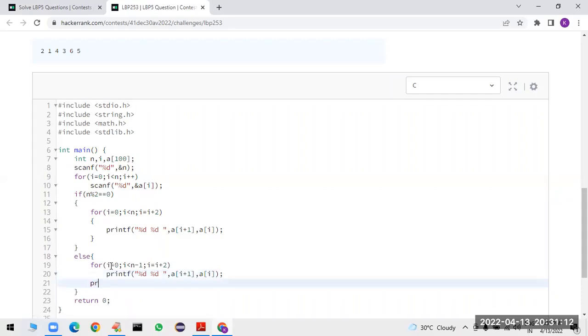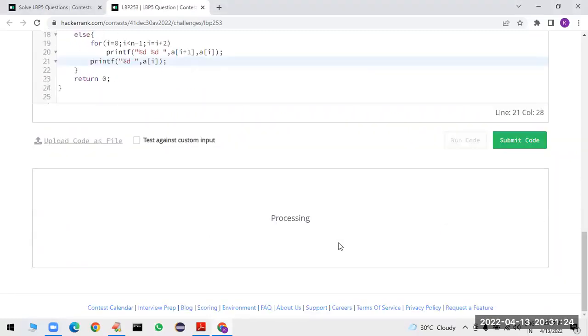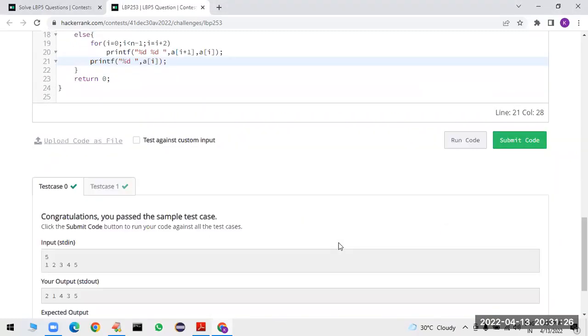After this we have to print the last element, because one element will be skipped, right? So that element I am taking at last. That's all. Let us run the program. Is it going to work or not? Yes, perfectly working. And submit the code.